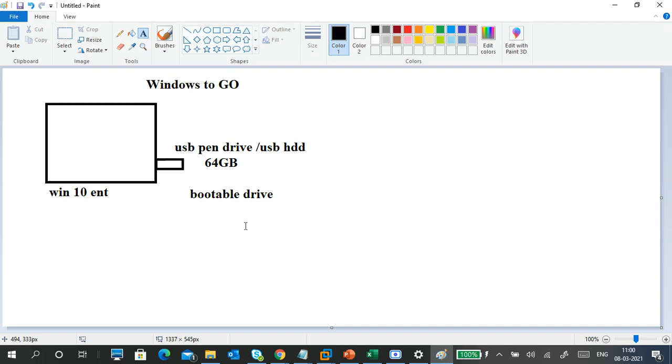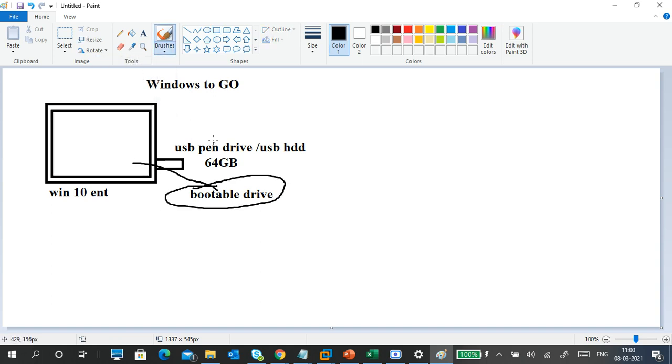And what is a bootable drive? When you connect it to a PC and boot with it, it will load the OS from the drive only. So that makes it a bootable drive. Now, whatever the data, applications and settings your PC contains, the entire PC content will be stored into this drive only.